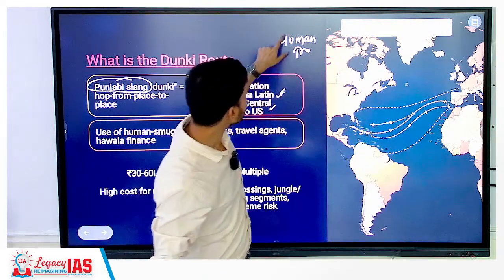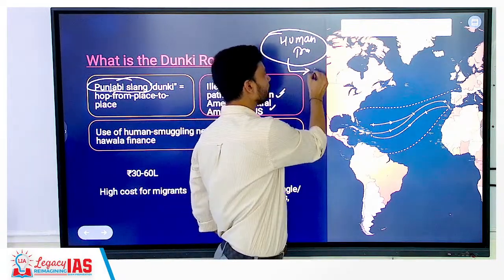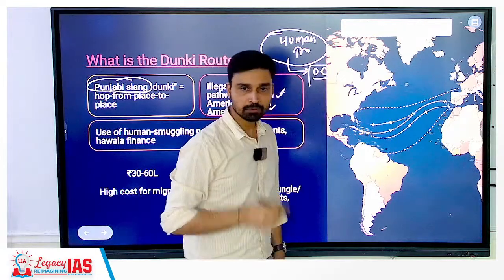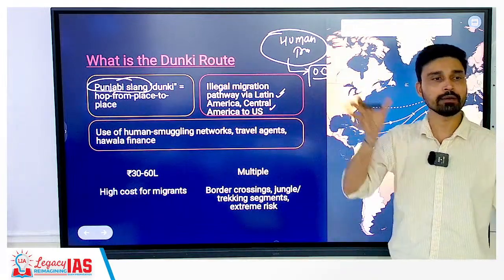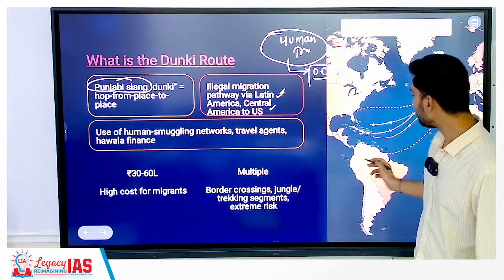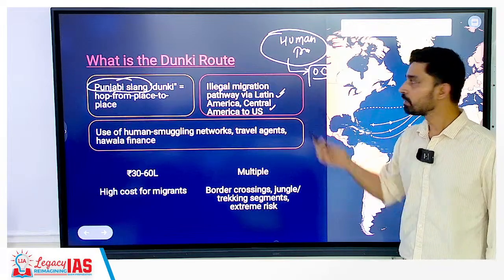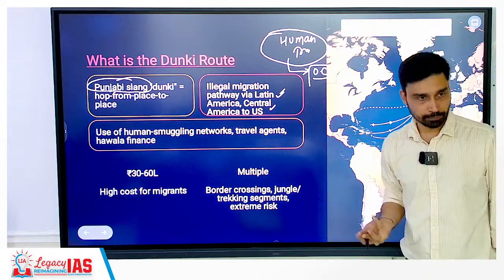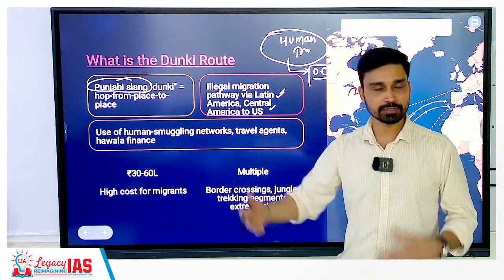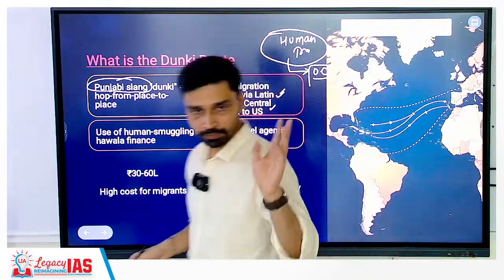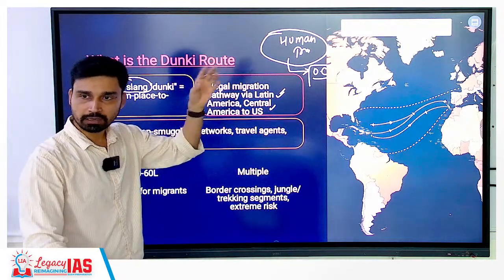Now human trafficking, if you remember, we have discussed, it is an act of which kind of group? Organized crime. Organized crime does not have only one way of earning money. It is the same group which is involved in drug trafficking, right? So many times what happens, if they are not able to receive payment at the right time, these illegal migrants are nothing but a burden to them. Plus there is a risk of getting caught by the border guards if they are moving a large number of people. So they think that it is better to kill them because they are a burden, and then they go along with their own job, they carry out drug trafficking and all that kind of things.